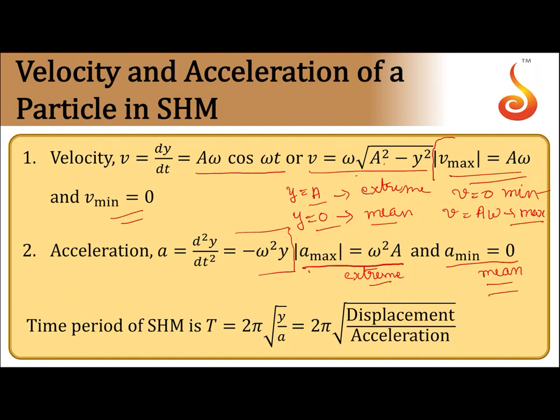So the time period of simple harmonic motion is given by 2π√(y/a), where y is displacement and a is acceleration. So this can be used to formulate the equation for a simple harmonic motion.